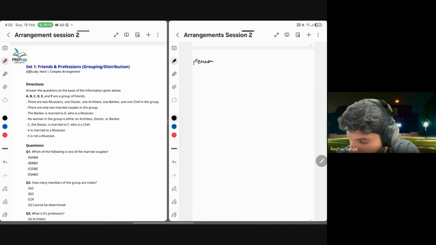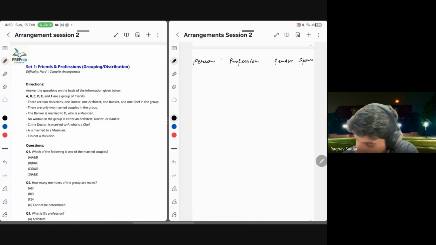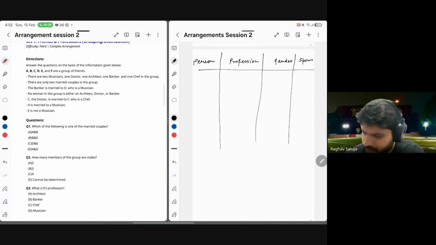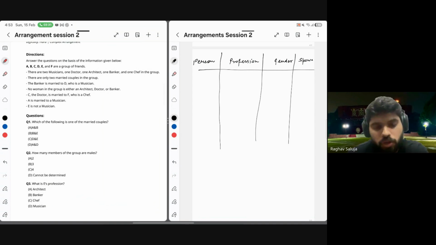Person, profession, gender, and spouse. One more thing that I want everyone to do is pause for a bit and solve this set on your own before you start. Pause for a bit. Try to solve this set on your own. The most important thing that we talked about in the last video also in LRDI is to struggle and slog with the set. So please do that and then come and solve along with me and see if your solution matches mine or not.